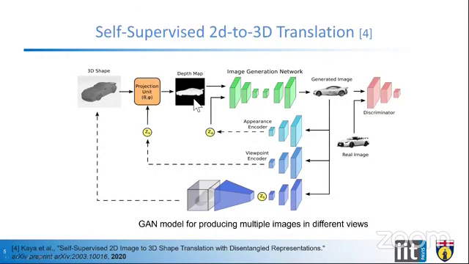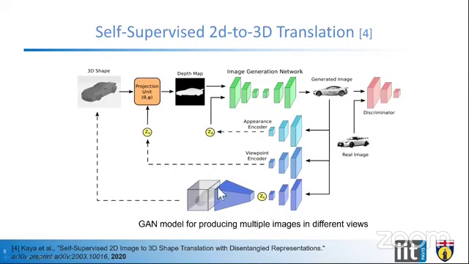This depth map is then used by an encoder decoder architecture. Actually, this is a GAN model. It generates an image which is used in three different ways: for appearance correction, for viewpoint correction, and in the end, it is also used by the encoder decoder architecture in order to create a 3D mesh.